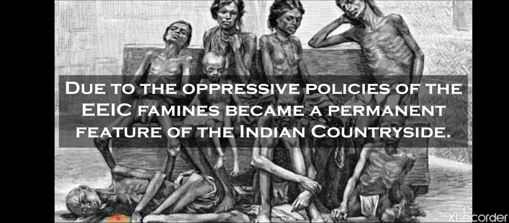So all these were the economic reasons that were the causes of the revolt of 1857. This enraged the artisans, the craftspersons, the peasants, the farmers, and the tribals against the policies that were introduced by the Britishers in India.